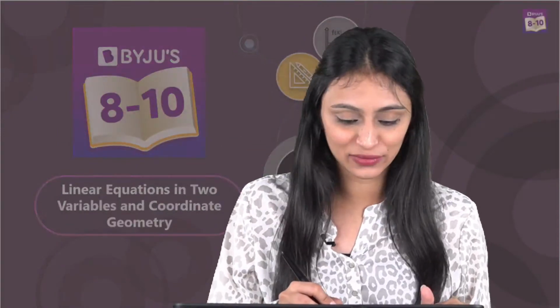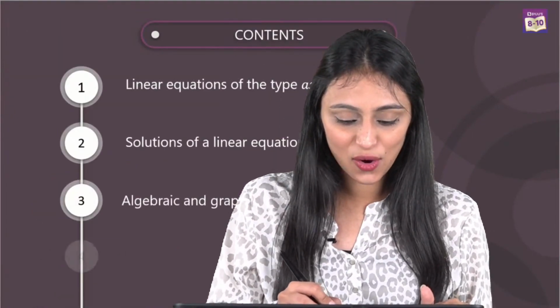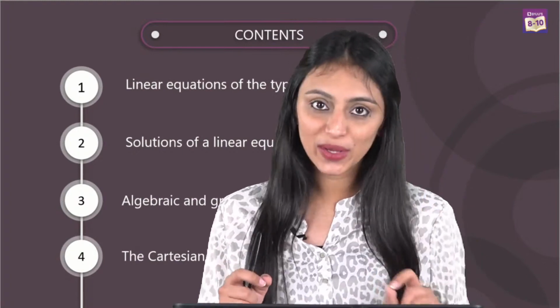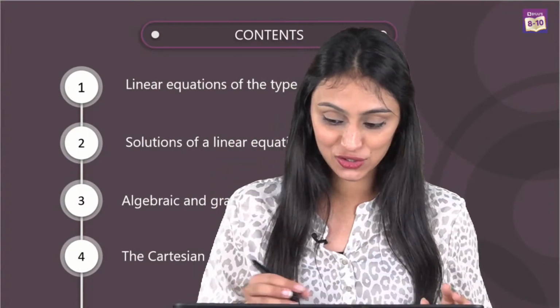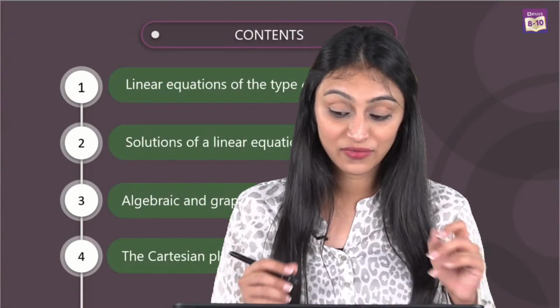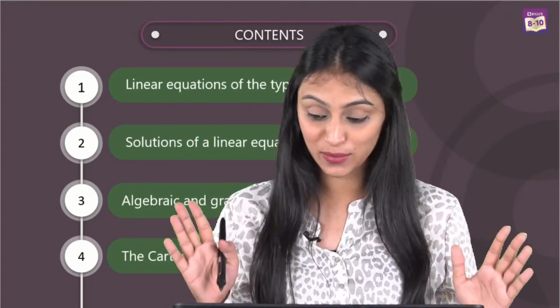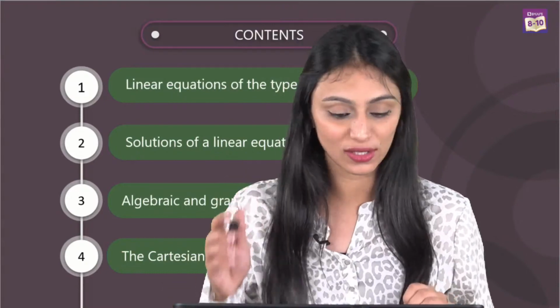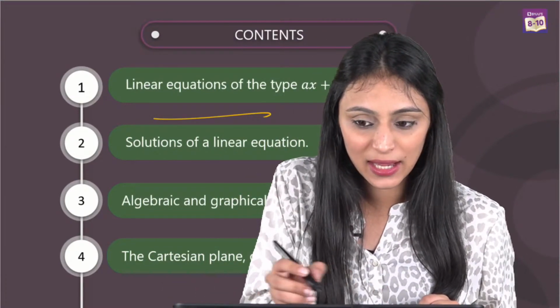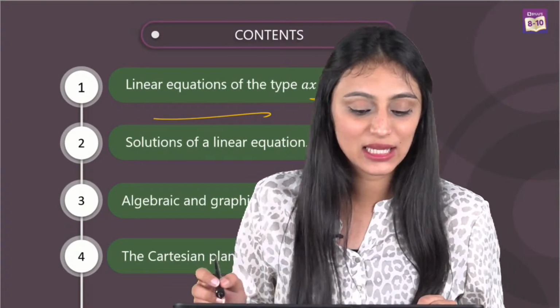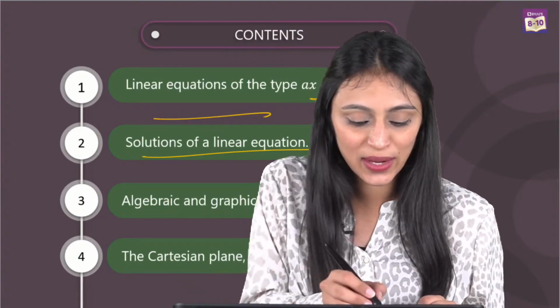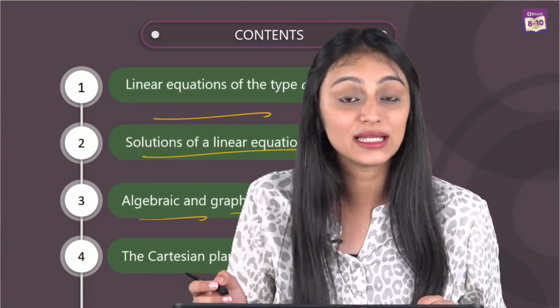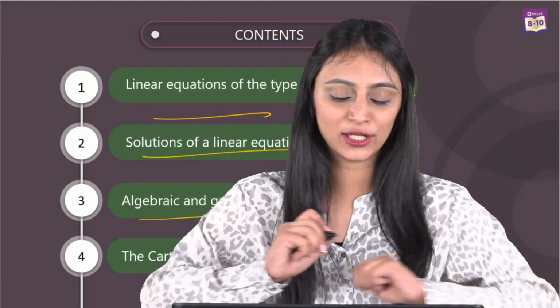That's good. Alright, so without wasting any more time here, let's first take a look at the contents of these chapters. So these are the contents of the chapter Linear Equation in Two Variables and Coordinate Geometry. And a very important thing, there is no change in the syllabus for these two chapters. So we need to study all the topics that they have, all the concepts. Linear equations of the type ax plus by plus c equals to 0, solutions of a linear equation, algebraic and graphical representation, Cartesian plane, coordinates of a point.